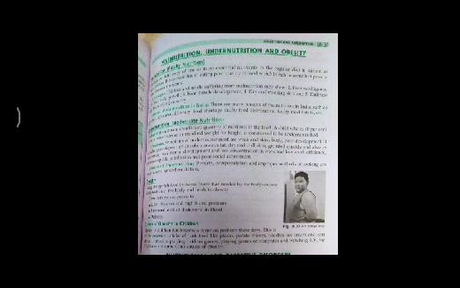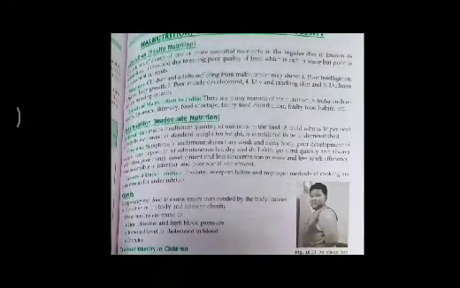Now the main topic related to the syllabus is malnutrition, undernutrition and obesity. What does the word malnutrition represent? It represents a deficiency of nutrients in the diet, or you can say faulty nutrition.